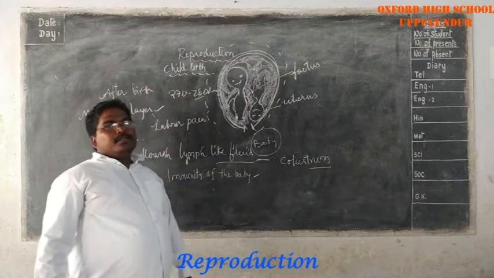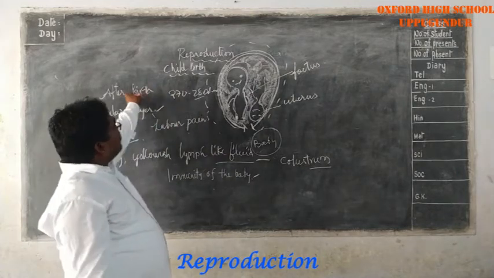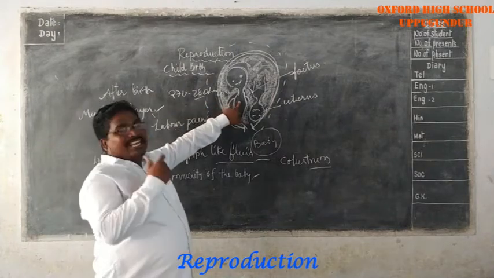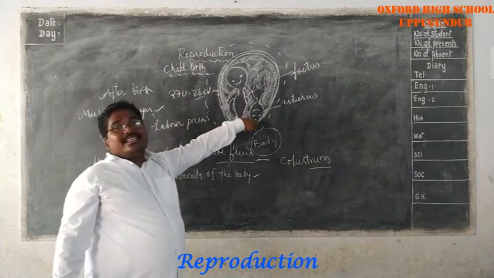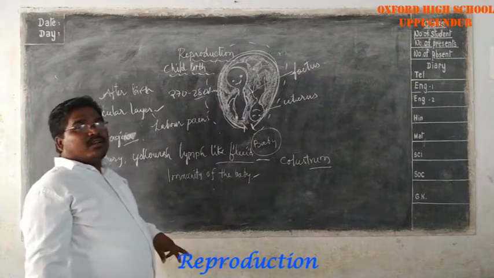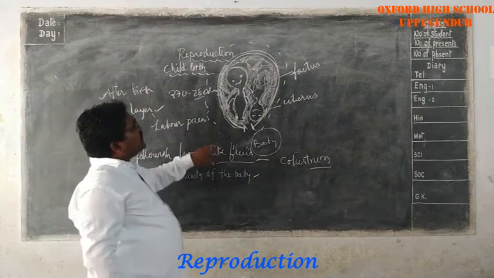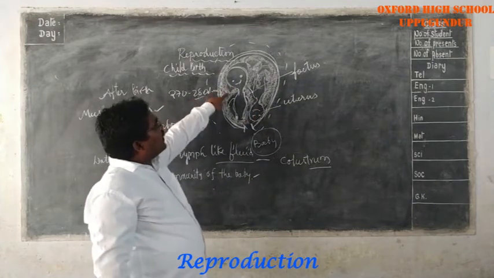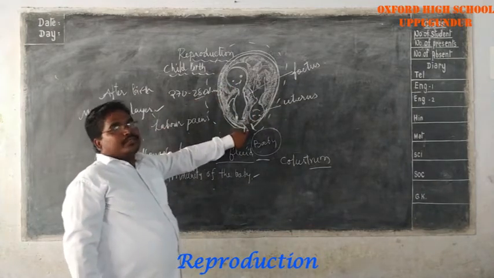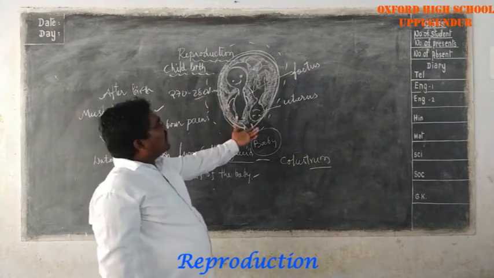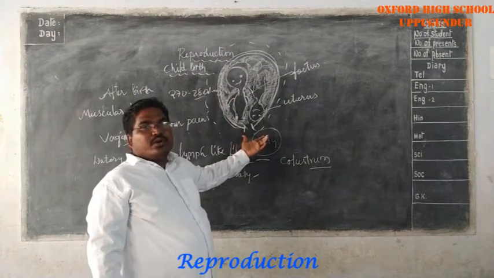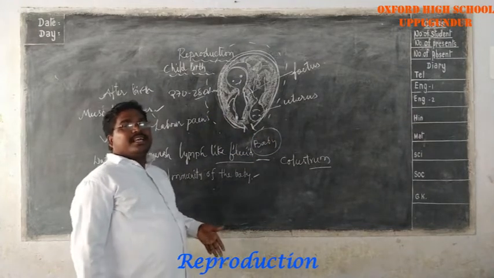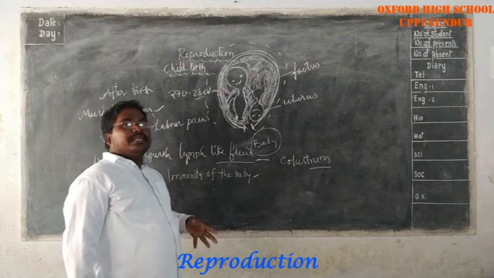Do you understand? So once again, coming to the point, childbirth. As per the pregnancy period, the baby develops in the uterus and the uterus increases in its size. Around the 9th month, the head of the fetus is turned downwards towards the uterus. During the delivery, the head will come out first. Okay? This is no difficulty. But unfortunately, if the feet come first, in this case the delivery is more difficult.